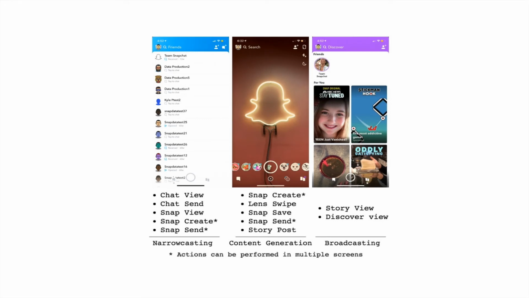Here's a brief overview of Snapchat. While a user is engaging with the app, he or she can switch between multiple screens to perform multiple actions, such as sending a snap or viewing a story, and we capture the transition probabilities between these actions to form our action graphs.